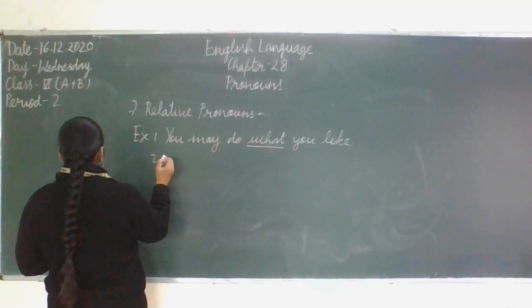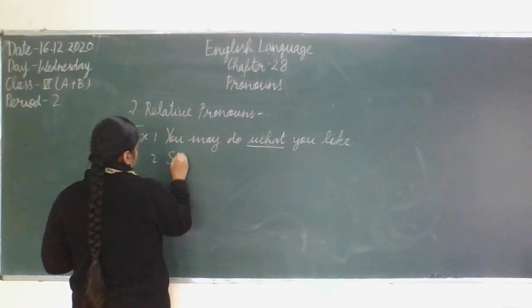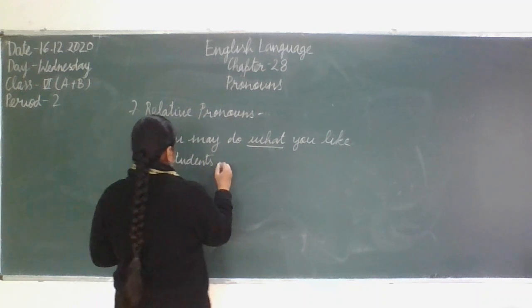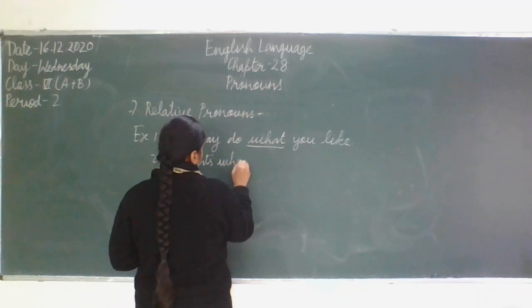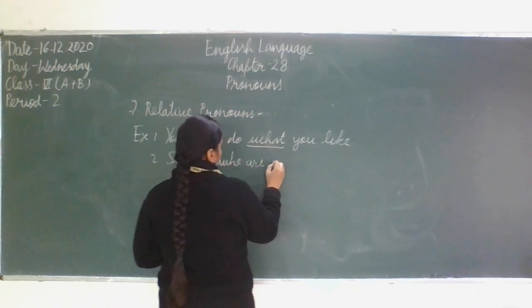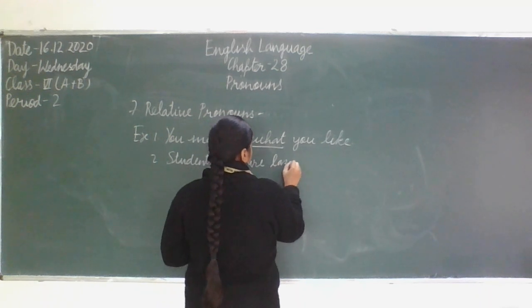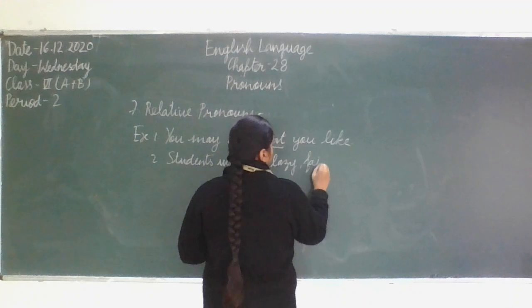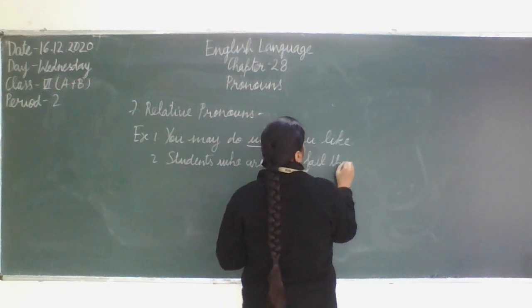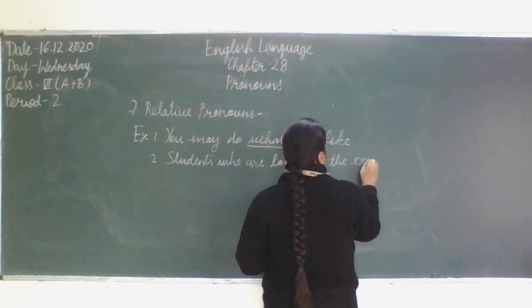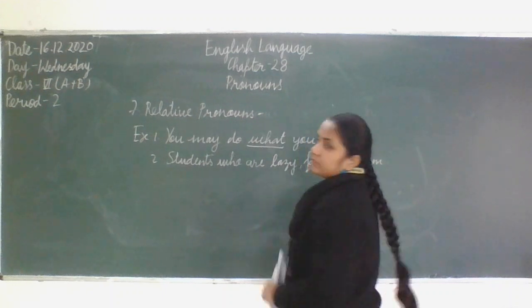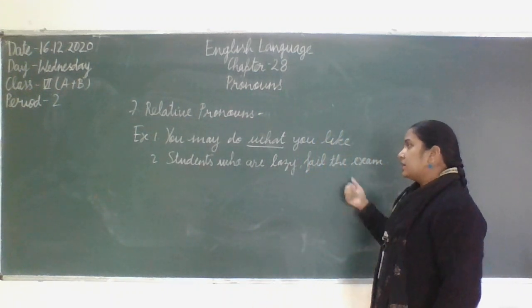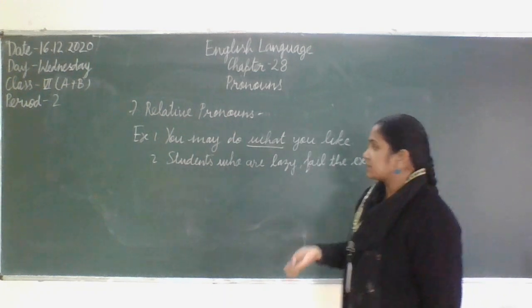Another example, students who are lazy fail the exam. Means those students who are lazy, they will fail in the exam.